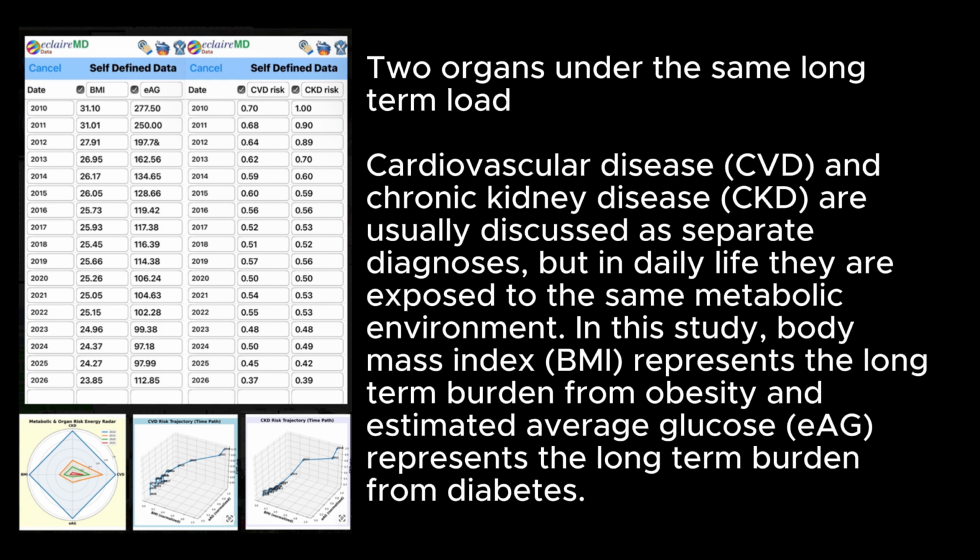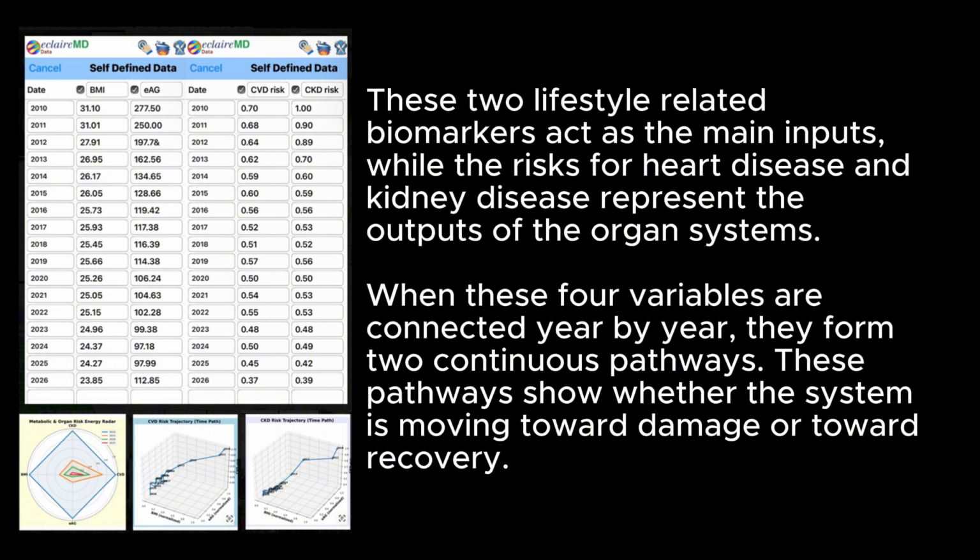Two organs under the same long-term load, cardiovascular disease CVD and chronic kidney disease CKD, are usually discussed as separate diagnoses. But in daily life they are exposed to the same metabolic environment. In this study, body mass index BMI represents the long-term burden from obesity, and estimated average glucose EC represents the long-term burden from diabetes. These 2 lifestyle-related biomarkers act as the main inputs, while the risks for heart disease and kidney disease represent the outputs of the organ systems.